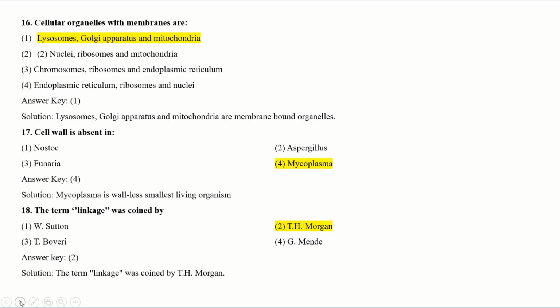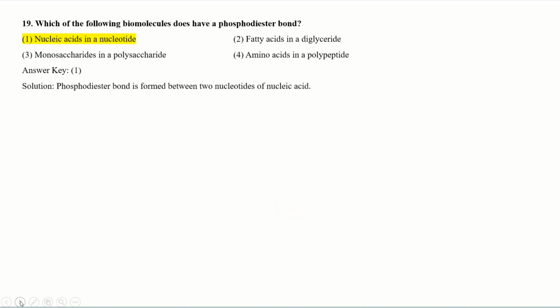The term linkage was coined by... See the options. Sutton, Morgan, Boveri and Mendel. It is a direct question. The term linkage was coined by T.H. Morgan. Your answer should be T.H. Morgan. Go to the next question.